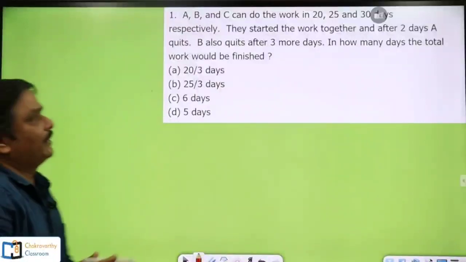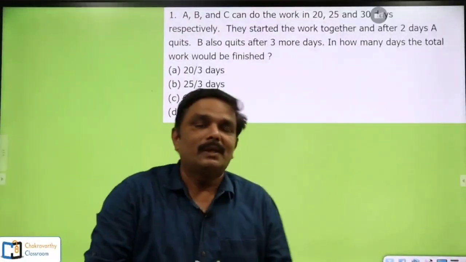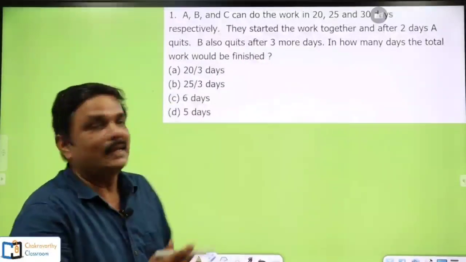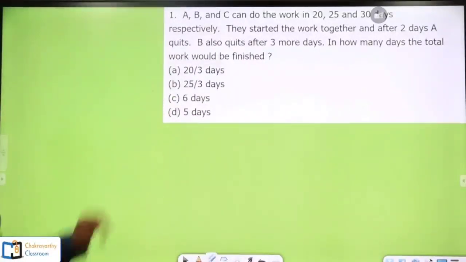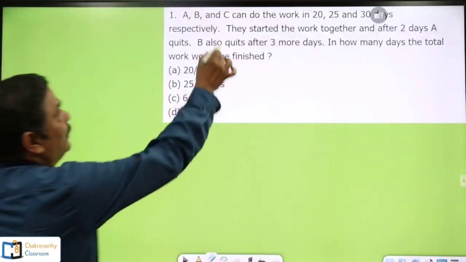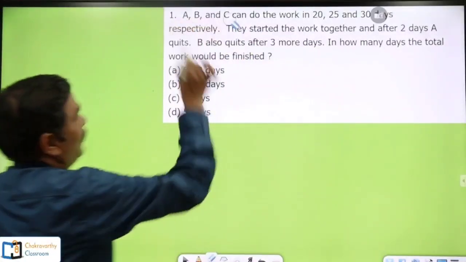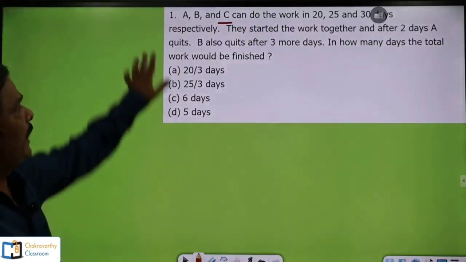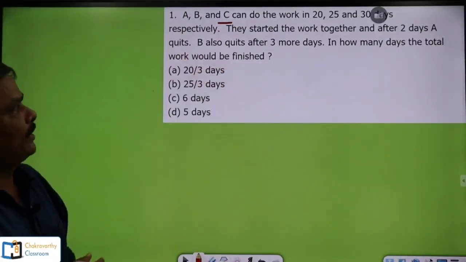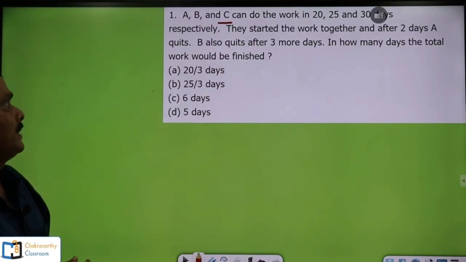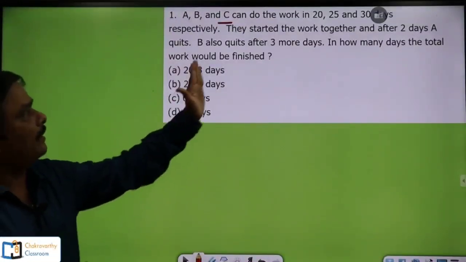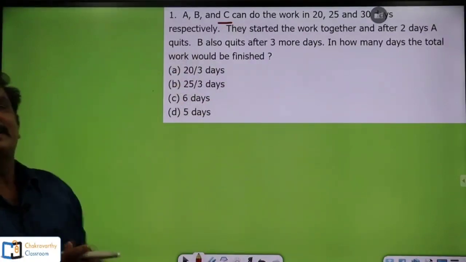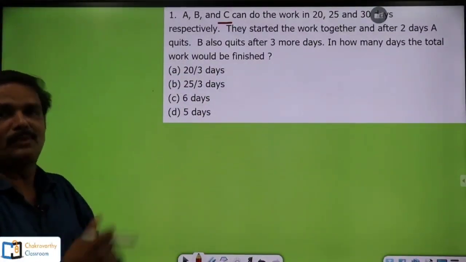The second problem you see, already I have sent that problem to you, or just you make a note of that one, pause the video and do it as per your convenience. Now you see, here A, B and C, third person is also included here. A, B and C can do a work in 20, 25 and 30 days respectively. Then they started the work together and after 2 days A quits. Simple one. They have given some twist.